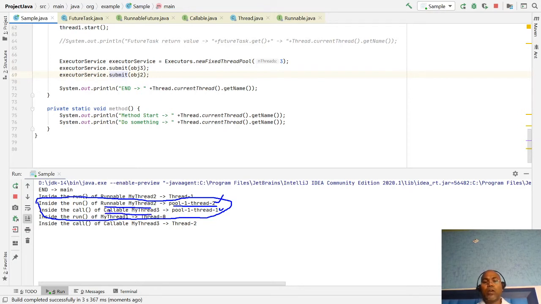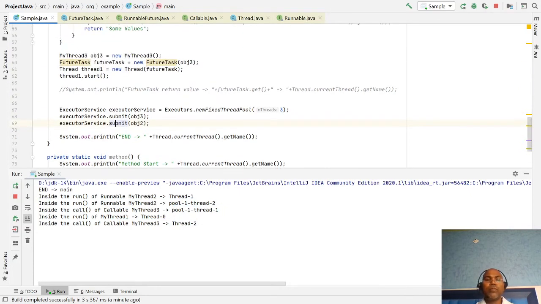If you are passing a callable, you have an option: you can get a value. So here I am passing a callable object.